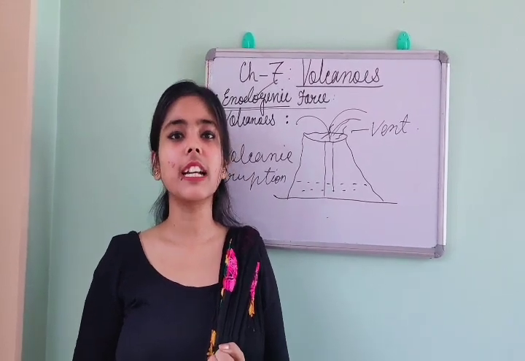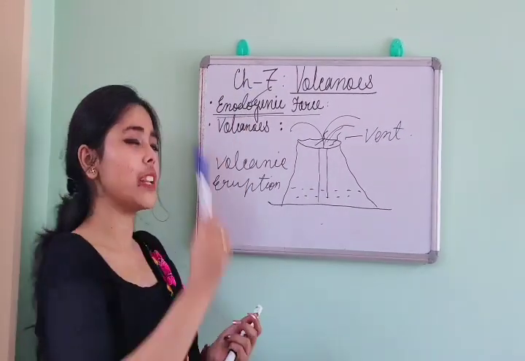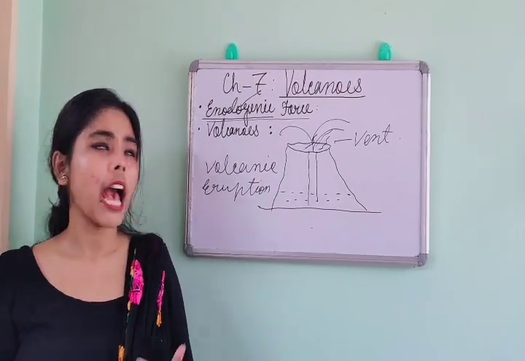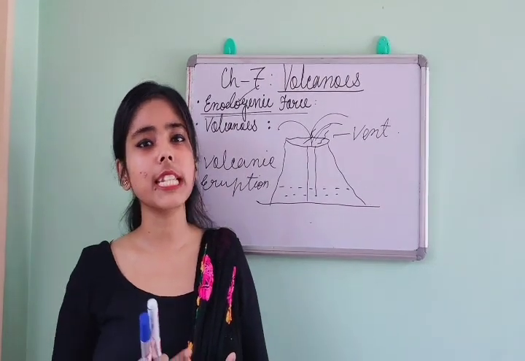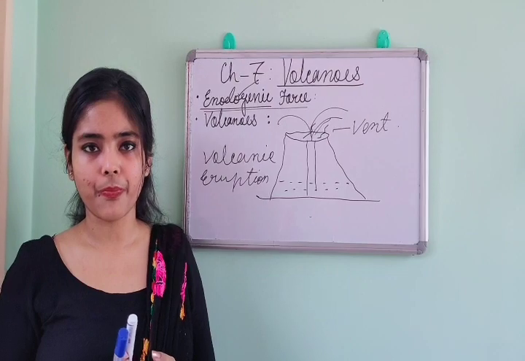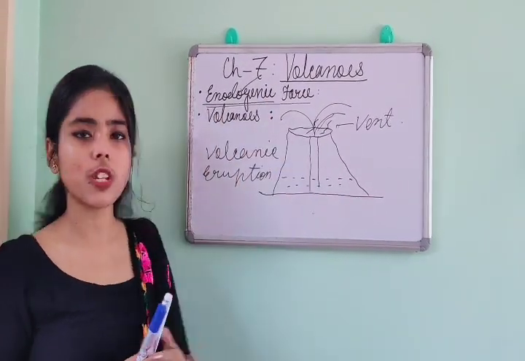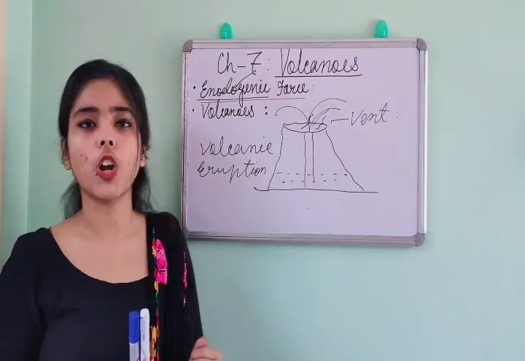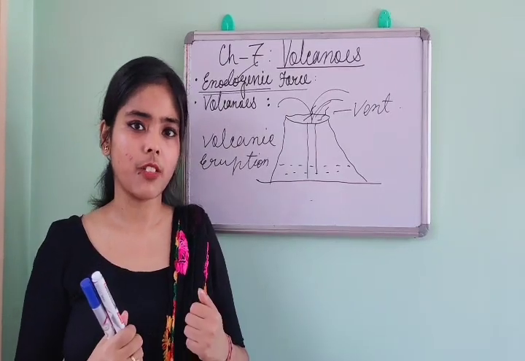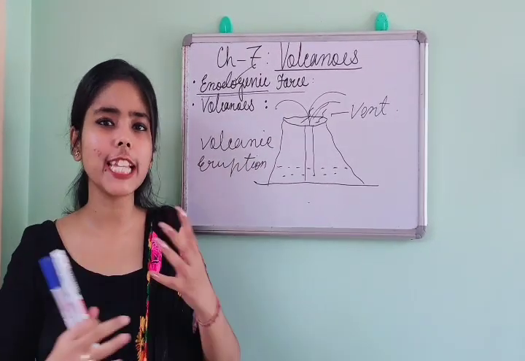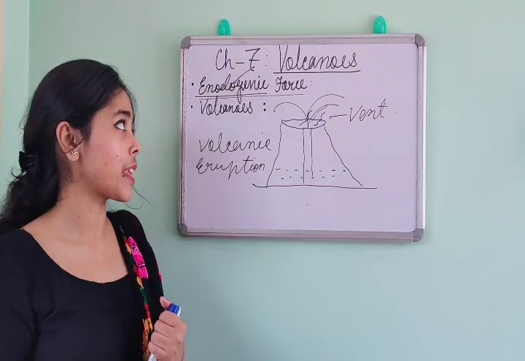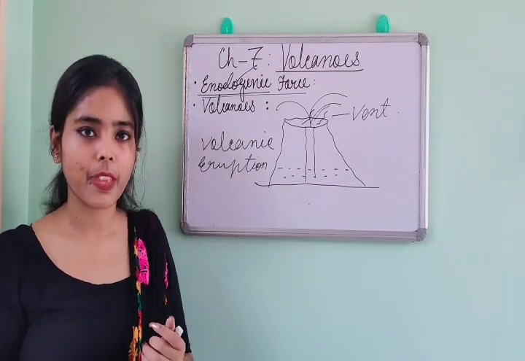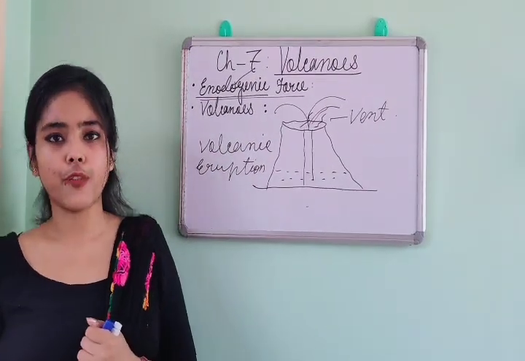Today we will start a new chapter, chapter number 7, and the name of the chapter is Volcanoes. Before starting this chapter, I want to tell you the most important keywords regarding this chapter. One is endogenic force and second is volcanoes. Now, when you hear about volcanoes, you will imagine something, right? Lava, magma coming out. So these things will be going on in your mind. But before that, you have to know these two words. What are they? First is endogenic force.